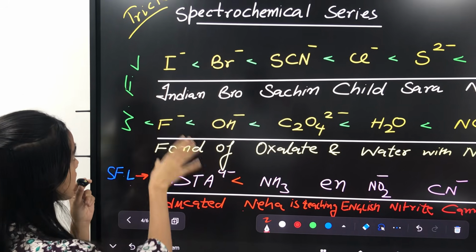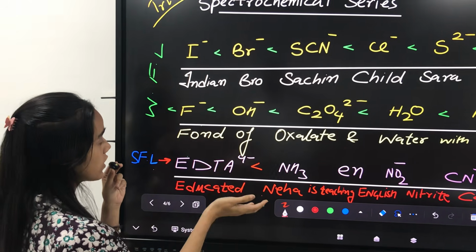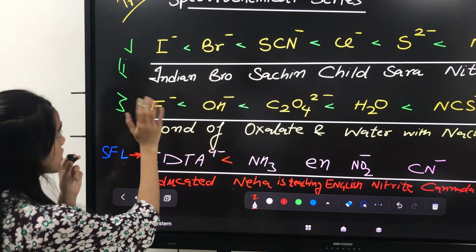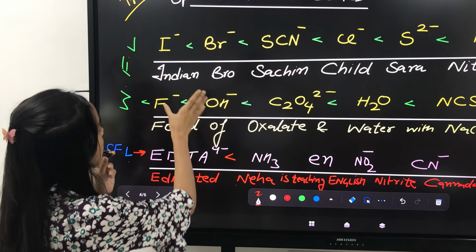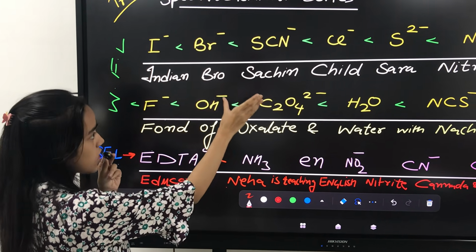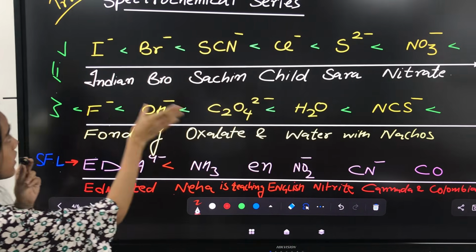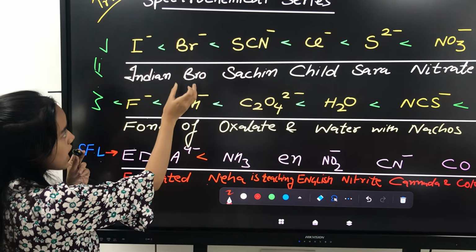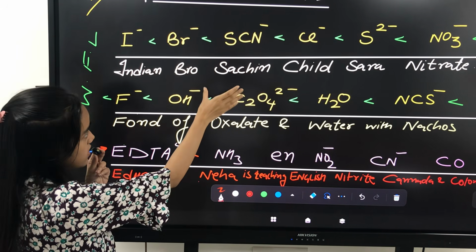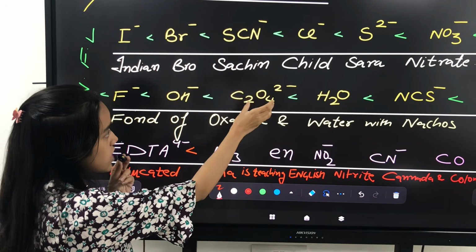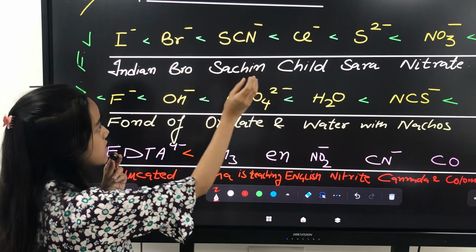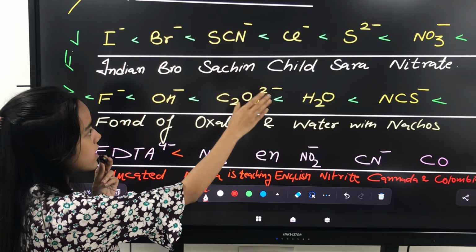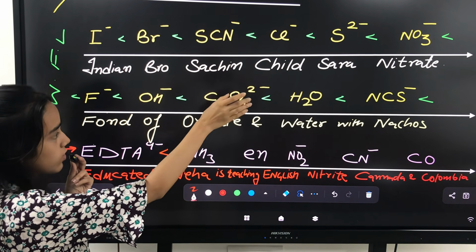We have the series in the increasing order of their CFSE values. That is, first we start from I minus. Indian bro Sachin child Sara nitrate. Here Indian stands for I minus, bro stands for Br minus, Sachin stands for SCN minus, child stands for Cl minus, Sara stands for S2 minus, and nitrate stands for NO3 minus.